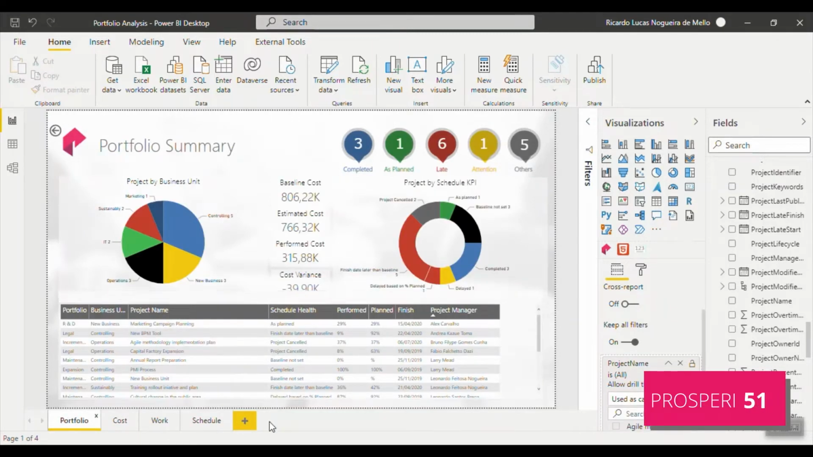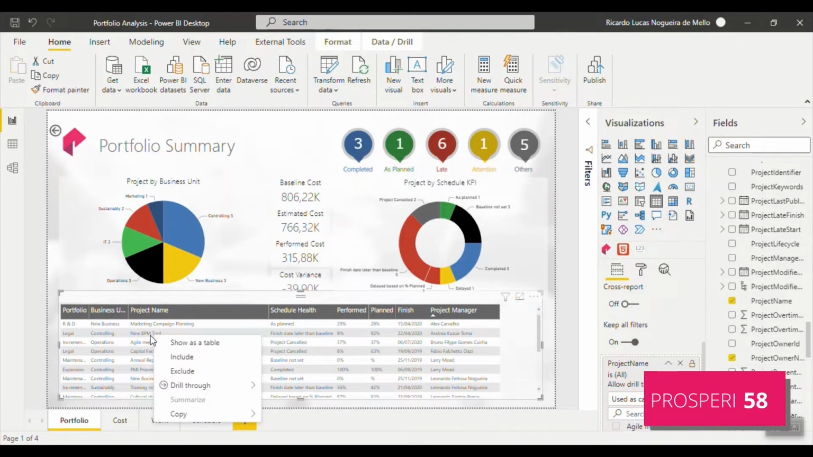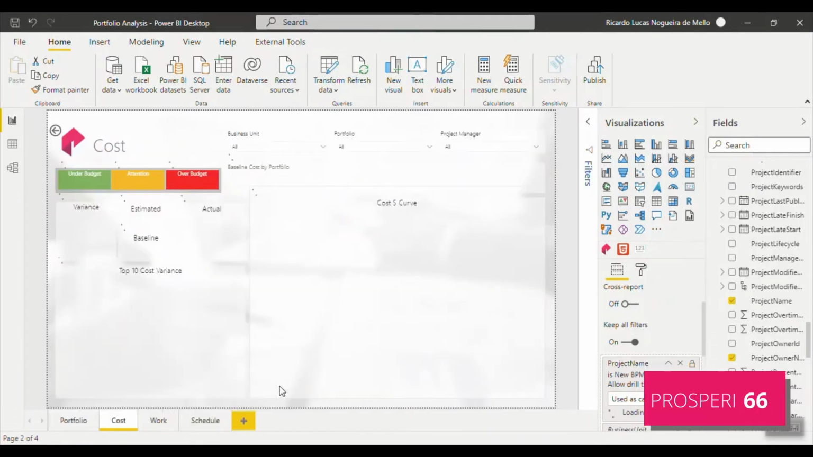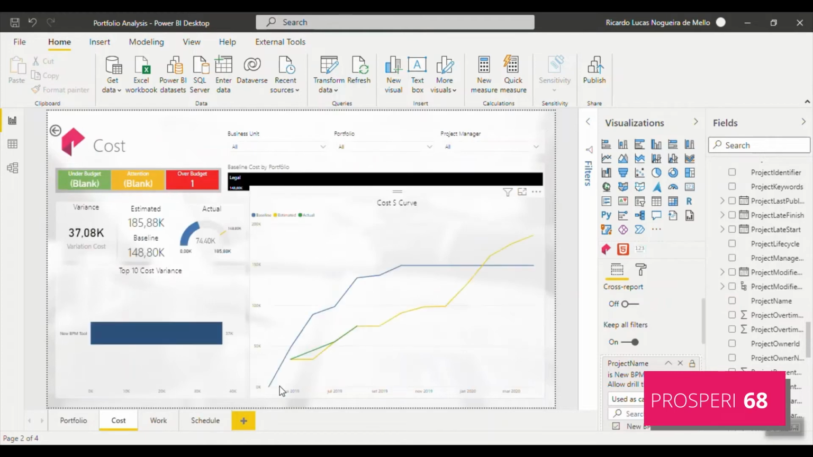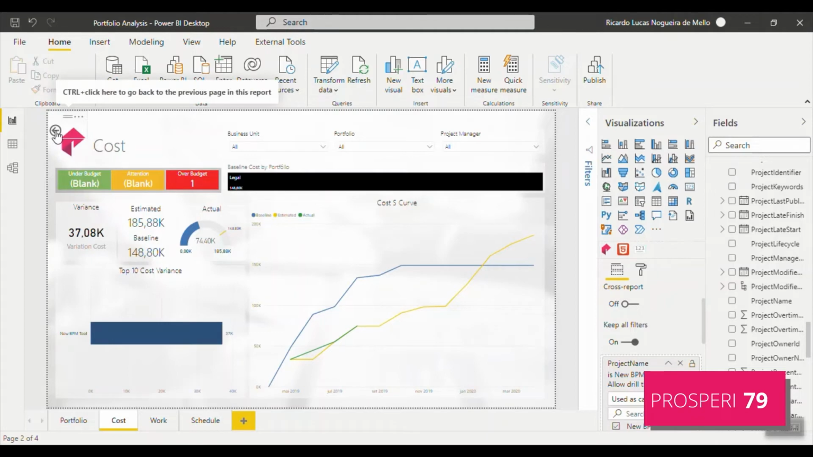For example, if I want to see my cost information about new BPM tools, I can just click the right button, select the Drill Through functionality and click cost. And all the information about cost will be filtered by the project information. And if I want to go back, I just click here in this arrow.